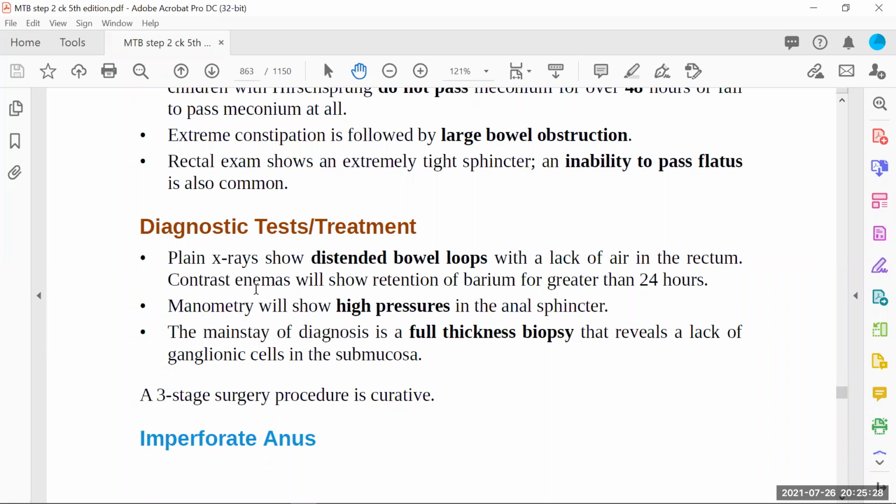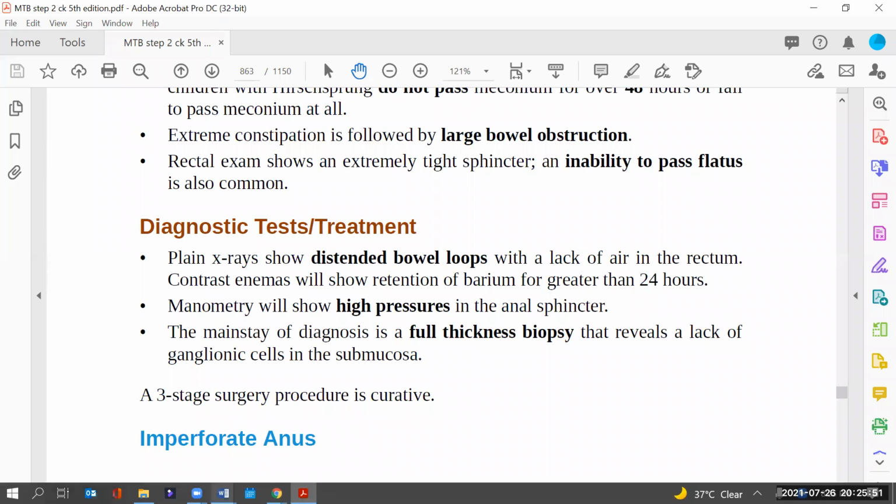So of course a 3-stage surgery procedure is curative. What we will do, we will just remove that area which has no ganglions, which has no innervation of Auerbach plexus. We just cut that area and we will do the anastomosis. We will cut the intestine from where we can find no ganglions, and we will just anastomose the other two ends. So that's the only treatment we will do.